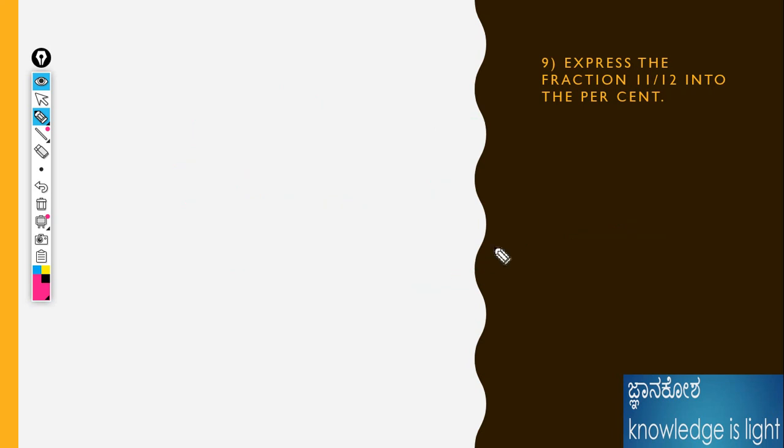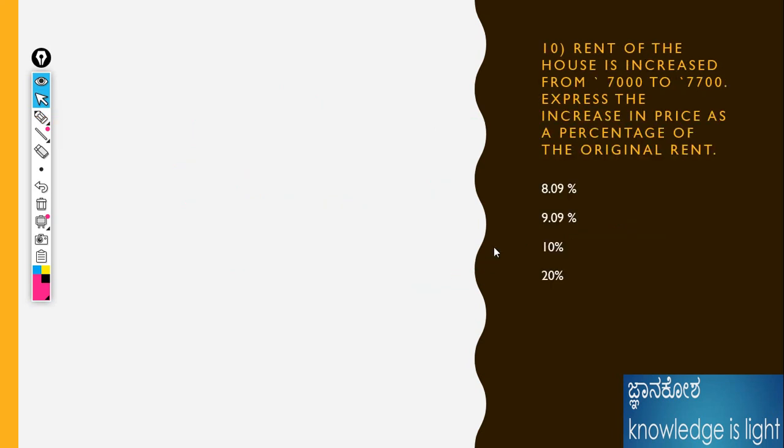Okay, next question. The rent of the house is increased by 7,000 and the final amount is also given. What is the increment? What is the percentage of the original rent? Okay, this is also a very easy percentage profit problem.